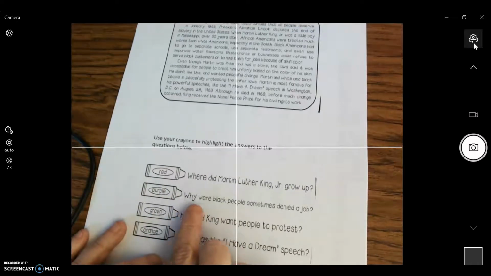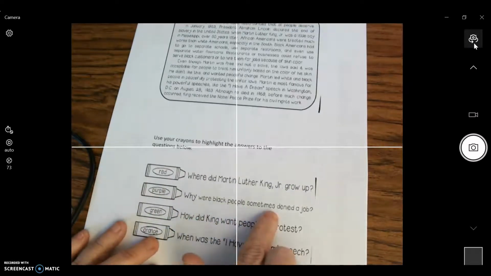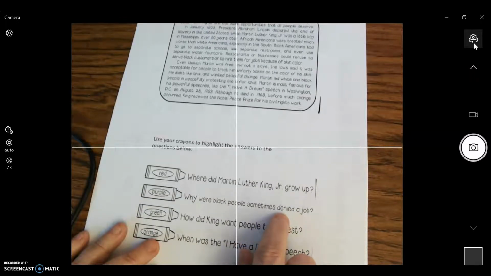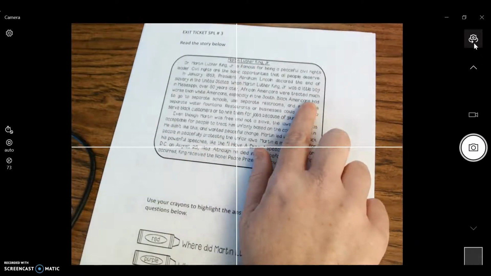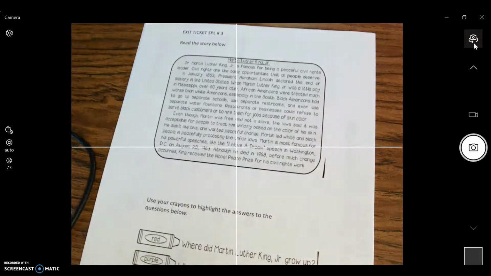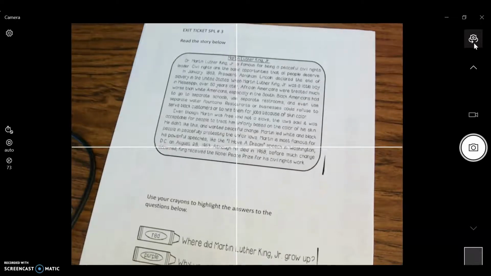Purple. Why were black people sometimes denied a job? That word denied means we're not able to work. Why were they denied a job? Let's go back to our text. Underline the sentence that tells us why black people were sometimes denied a job. You can pause if you need to.